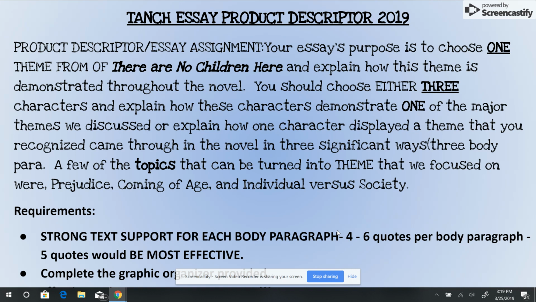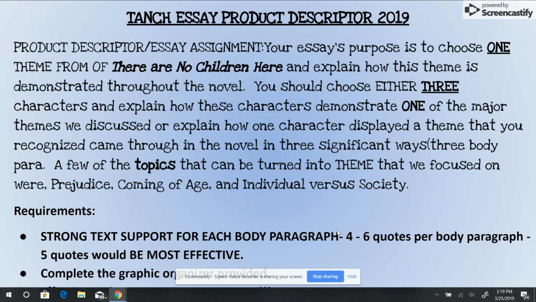All right, so today we're going to start our There Are No Children Here essay. It's really going to mirror what we did with Of Mice and Men. You have to choose one theme from There Are No Children Here and explain how this theme is demonstrated throughout the novel. You could choose for your body paragraphs 3 different characters to write about, or 3 different ways one theme is demonstrated. I'm going to say that again.